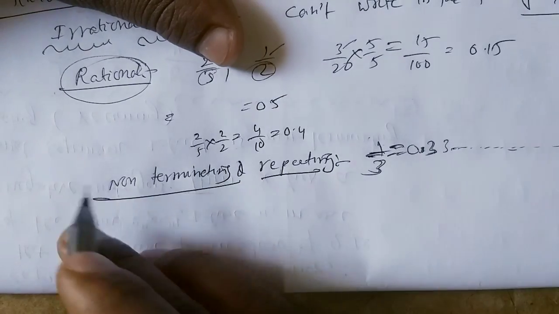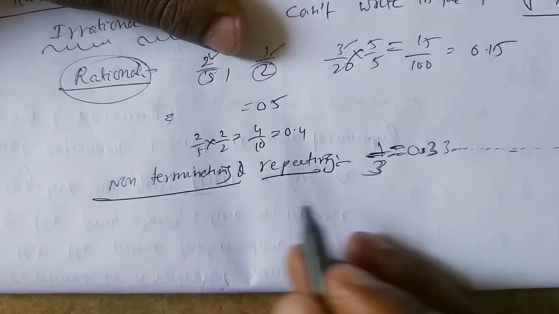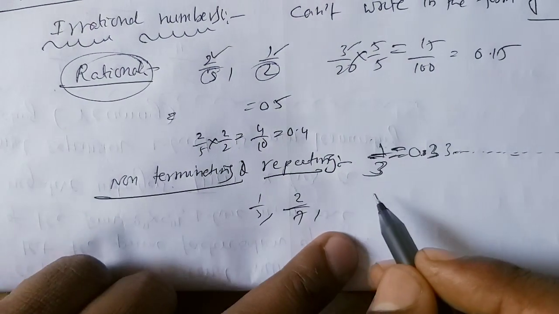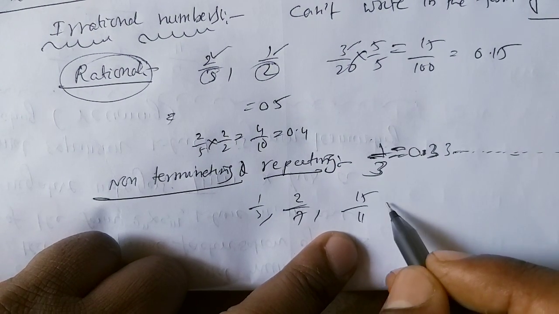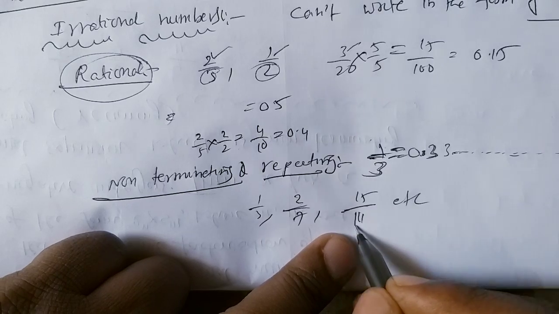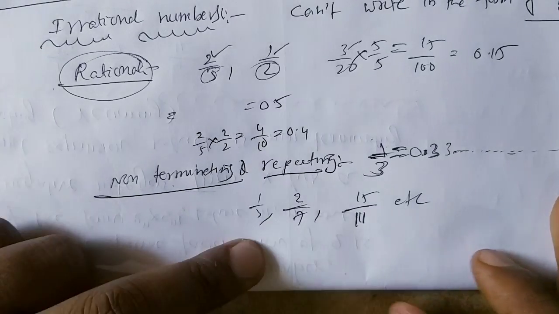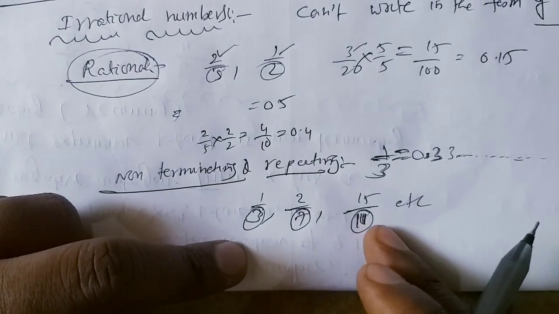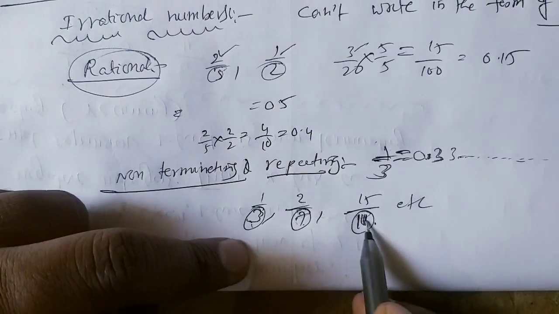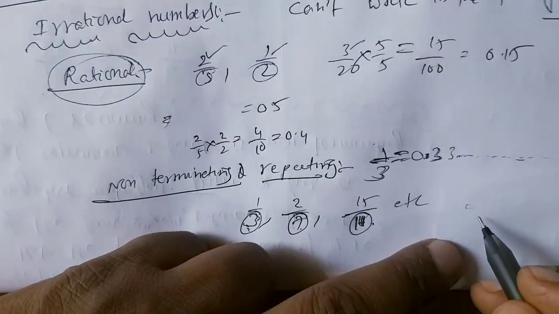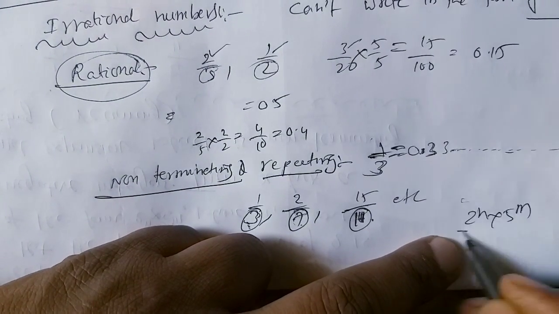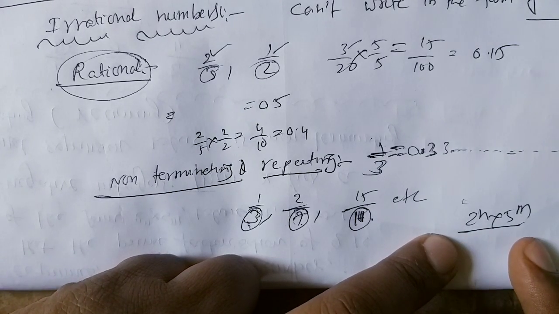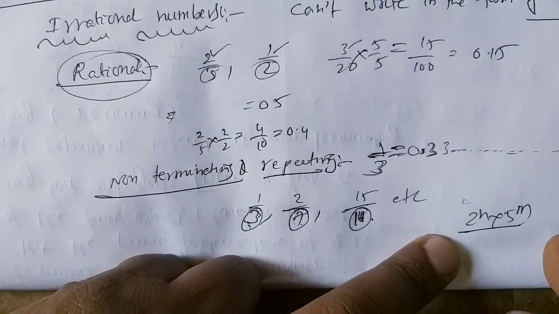What kind of numbers are non-terminating and recurring? For example, 1 by 3, 2 by 7, 15 by 11, etc. How can you say these numbers are non-terminating and recurring decimals? If you see the denominators, they have factors 3, 7 and 11, so they are not in the form of 2 power n into 5 power m, where m, n are non-negative integers.